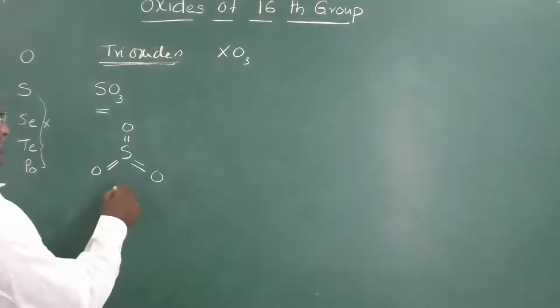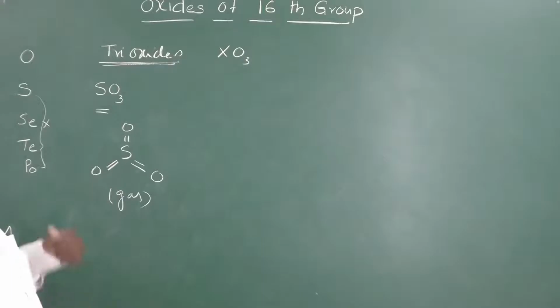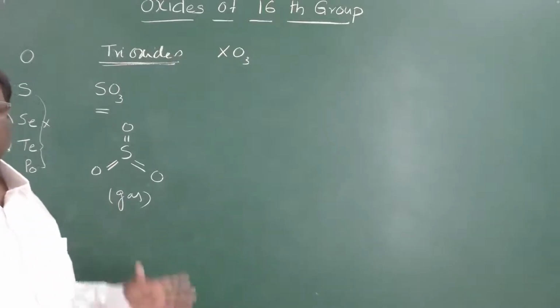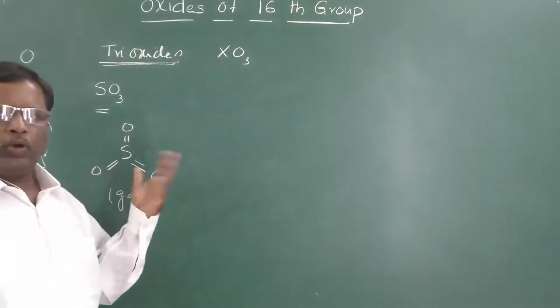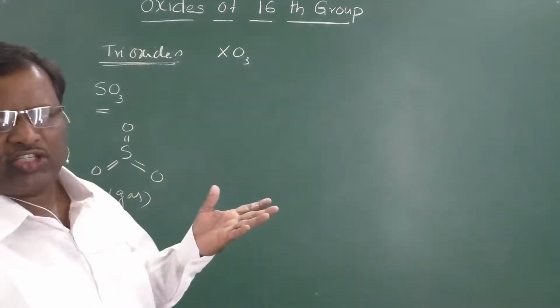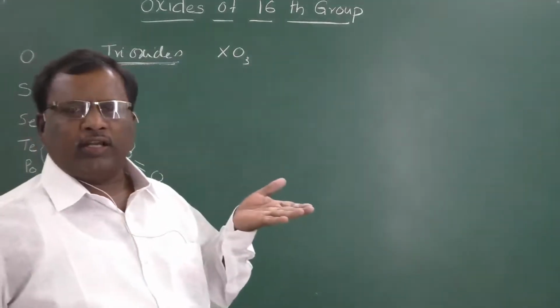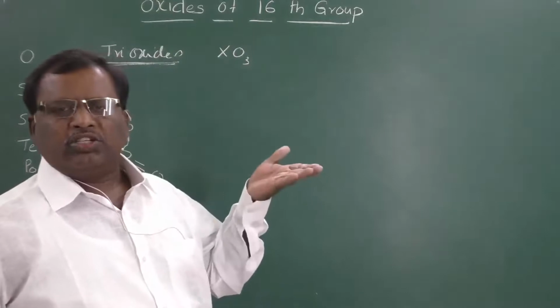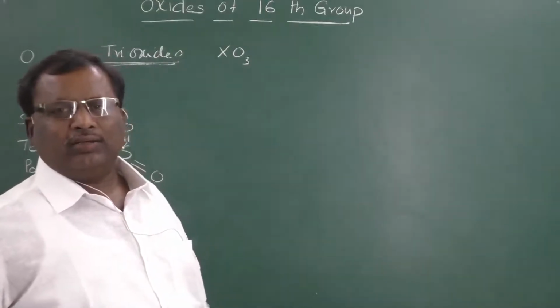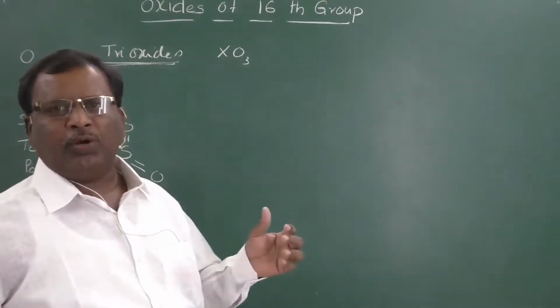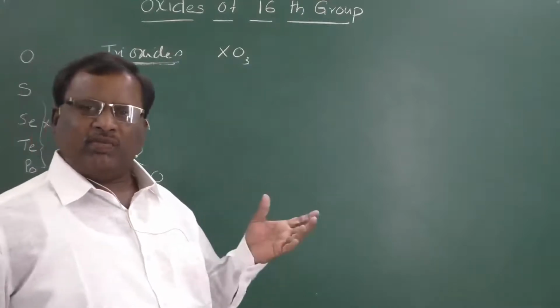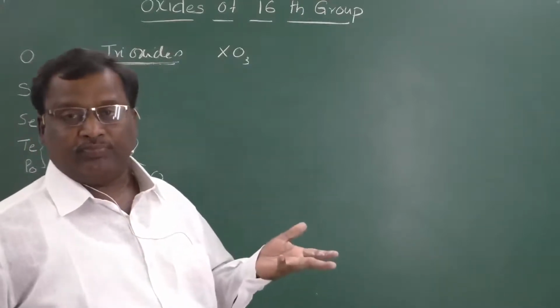But in solid state, it will exist as a polymeric chain-like structure, or a cross-linked sheet-like structure, or cyclic compounds as trimer and tetramer.